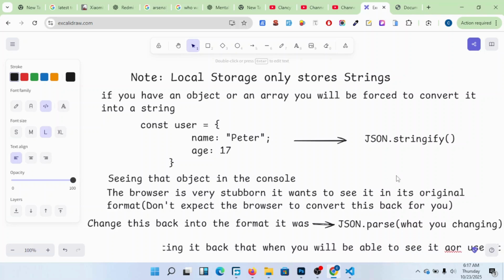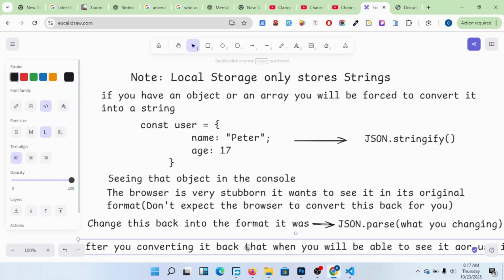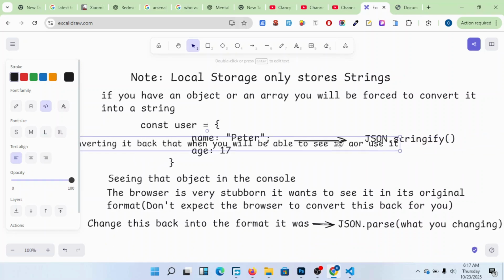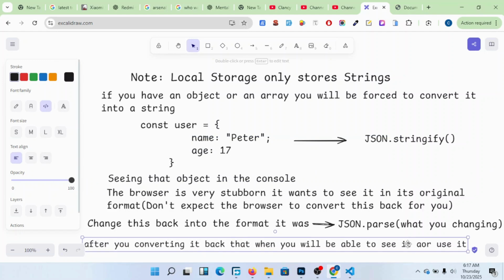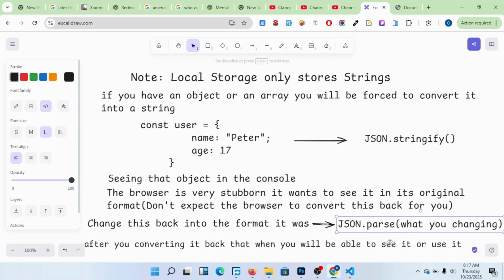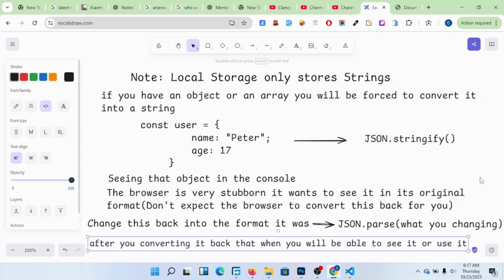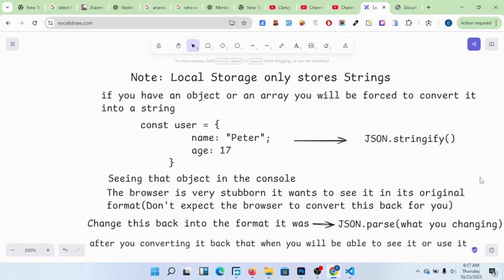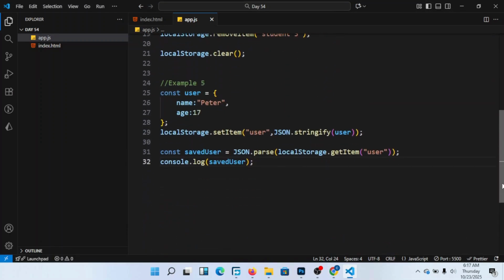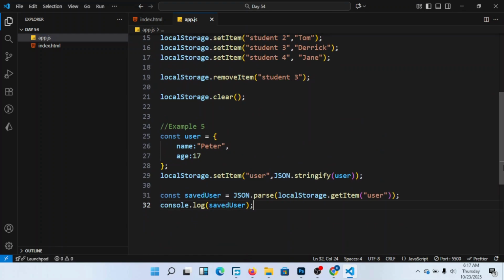So let me just reduce it a little bit. That's when you will be able to see it or use it. Members, have you understood this very well? The whole concept of local storage just lies here, only and only here. It doesn't change, whether you have an array, whether you have images.